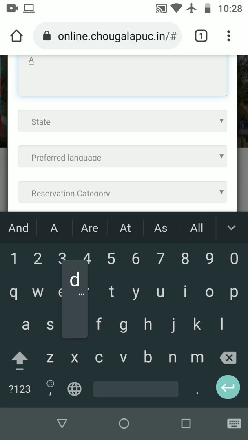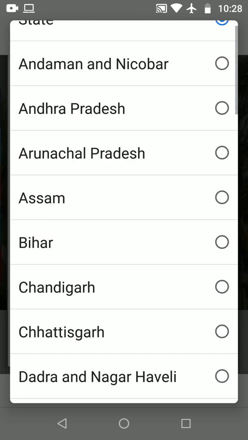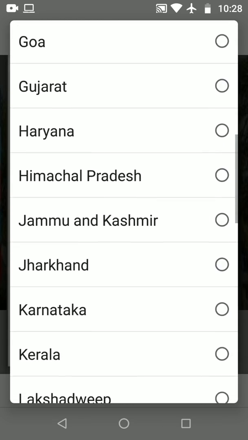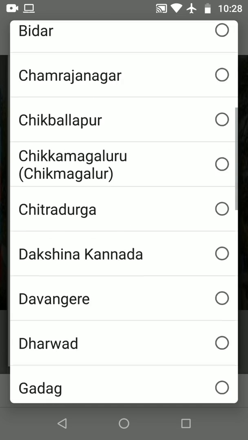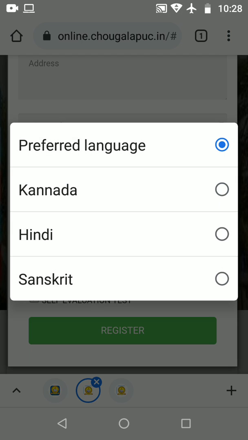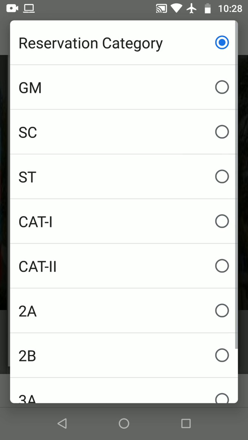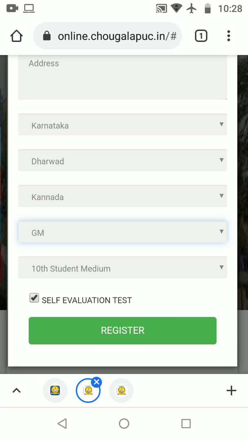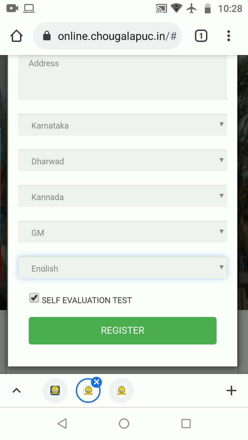Address, state, district, your preferred language which you want to select in the PUC first year, either Kannada or Hindi, reservation category, and which medium you studied in 10th standard.